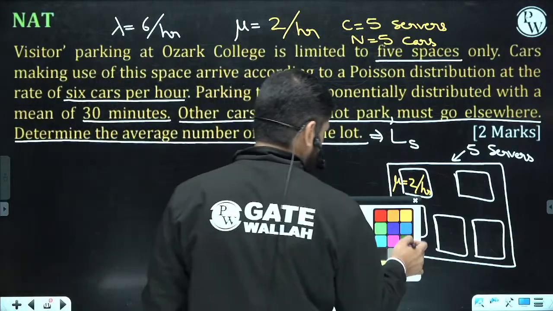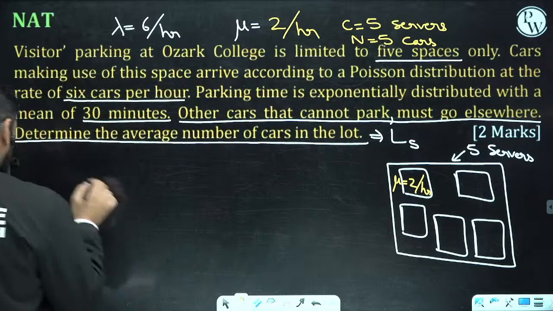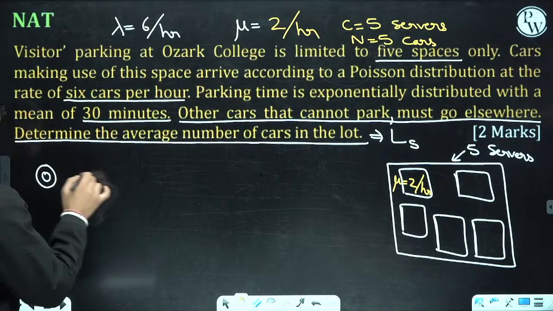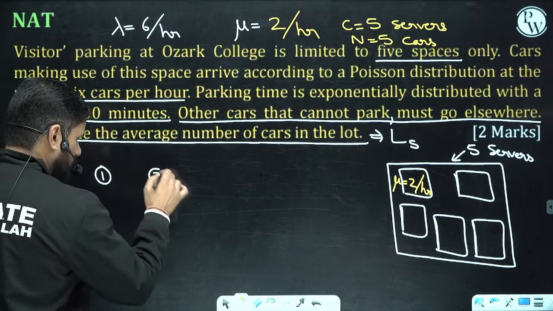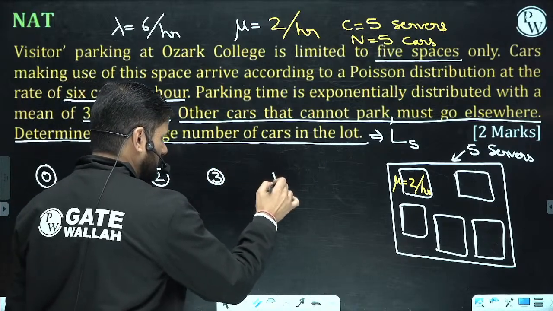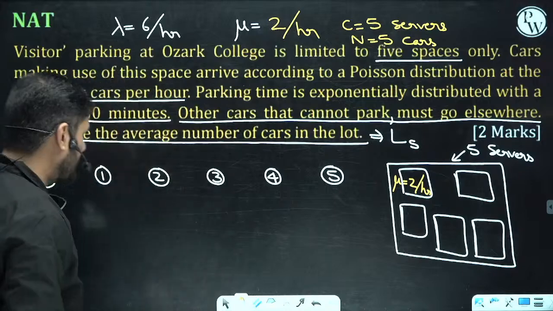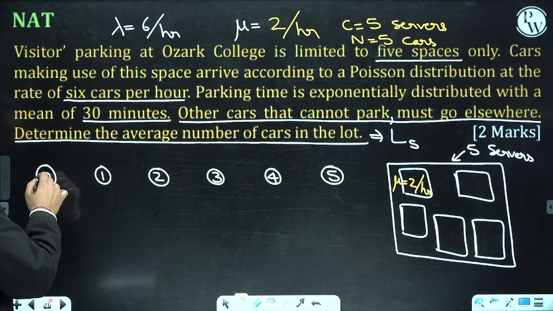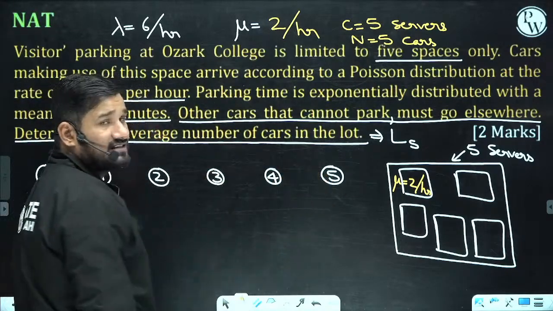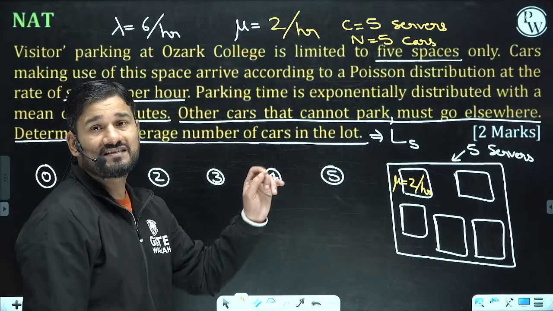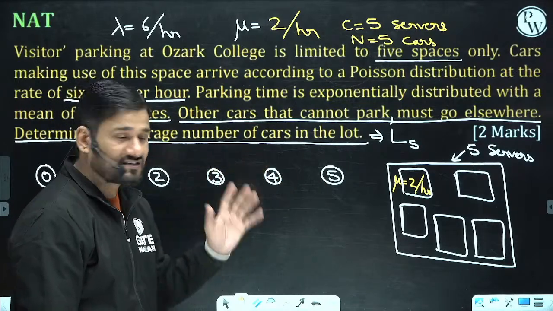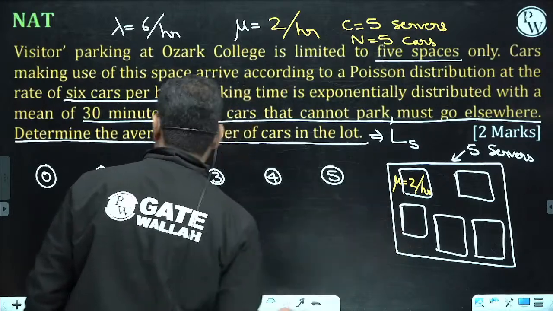This is 0, 1, 2, 3, 4 and 5. We are having 5 spaces. So this is the maximum picture you can see in the parking lot. At most, you can see 5 cars in the system.